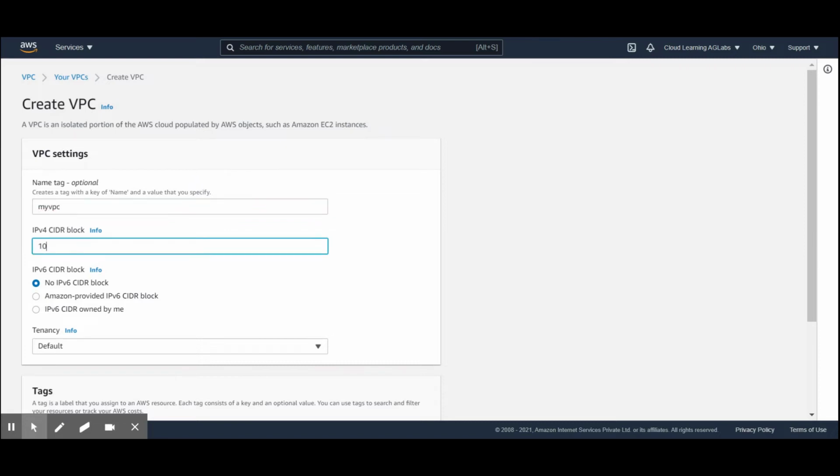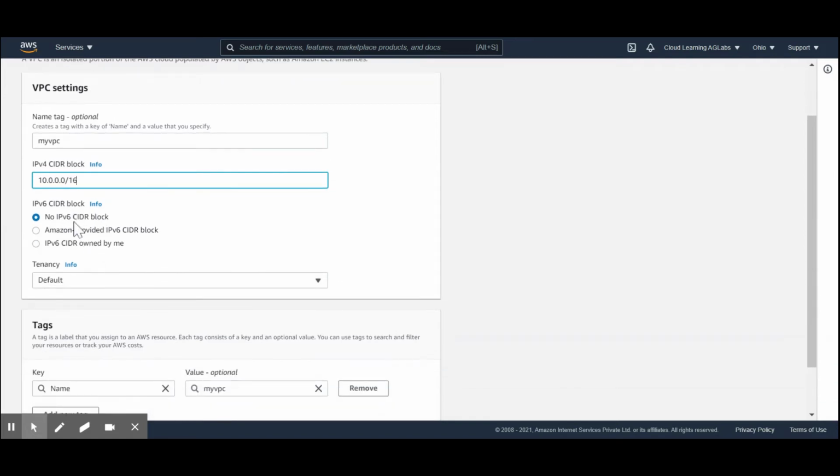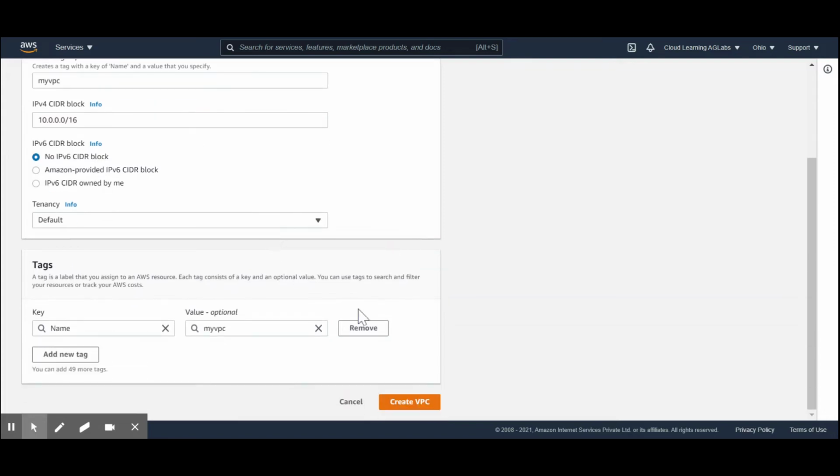We'll select a CIDR block of 10.0.0.0/16. So this will be our CIDR block. We will not be requiring any IPv6. Then the tenancy will be the default one. We don't need a dedicated one because there will be extra cost associated with it. With dedicated tenancy, dedicated hardware will be there for our network, and no one else will be able to make any modification. For this demonstration, we will be going with the default tenancy.